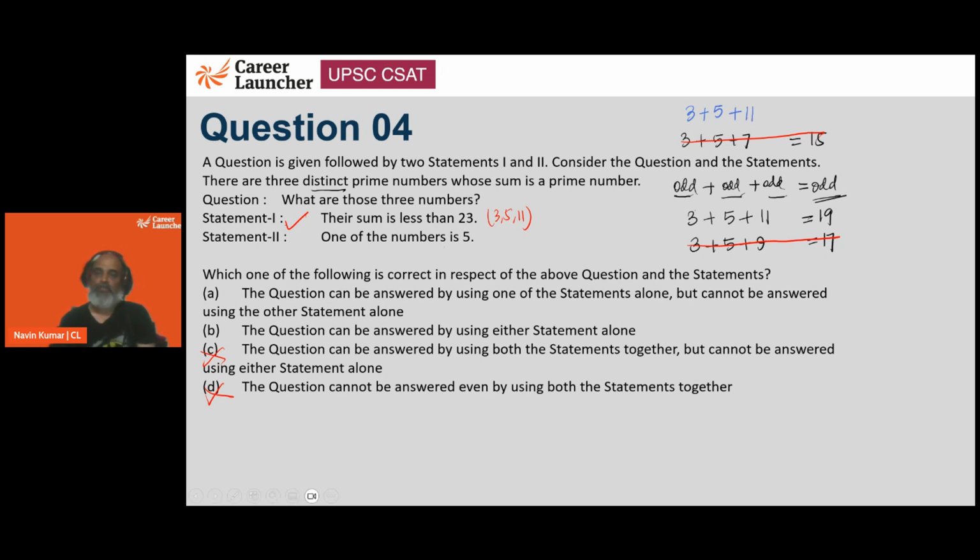The other possibility we can have is, see, I'm not clubbing, I'm only looking at the second statement. 3 plus 5, 8. 8 plus 21 is 29. This is also possible. So just because I know that one of the numbers is 5, I may not know what are those three prime numbers. 21 is not a prime number, I'm sorry.